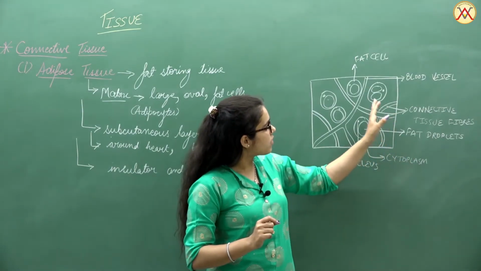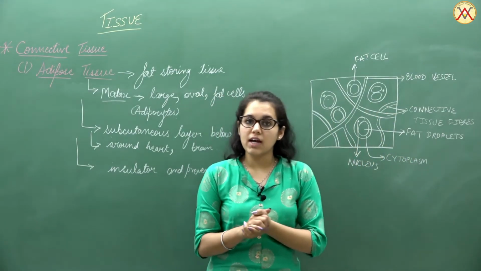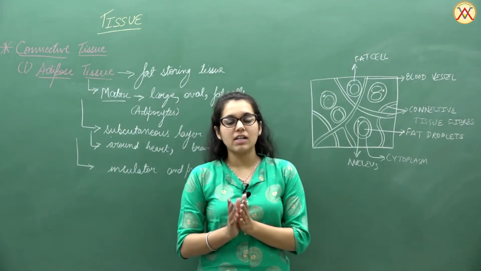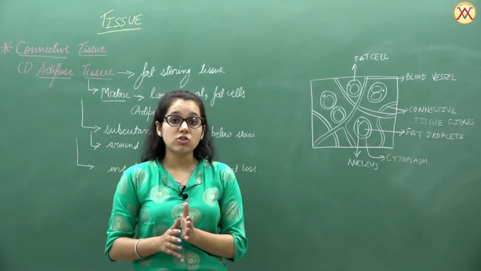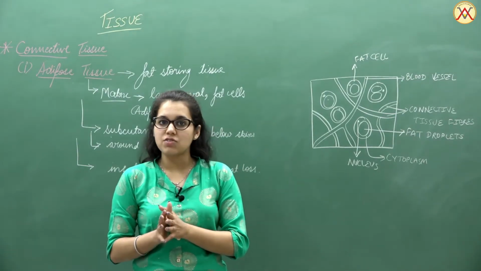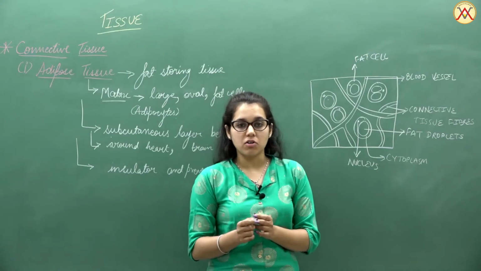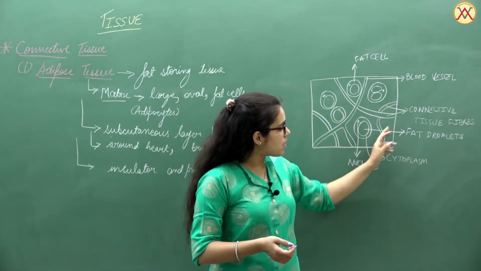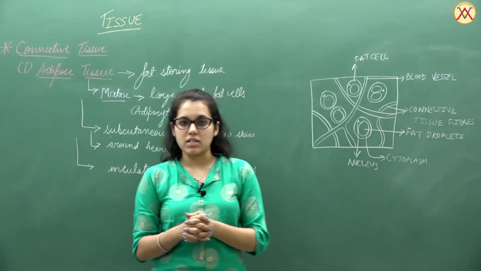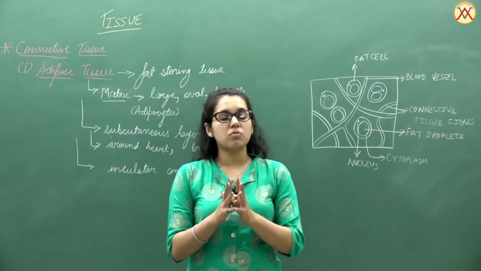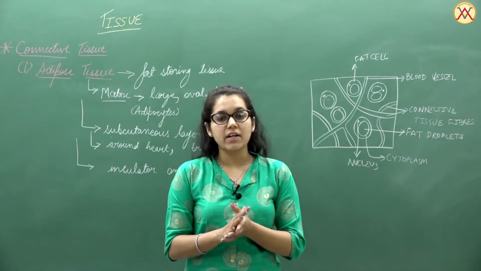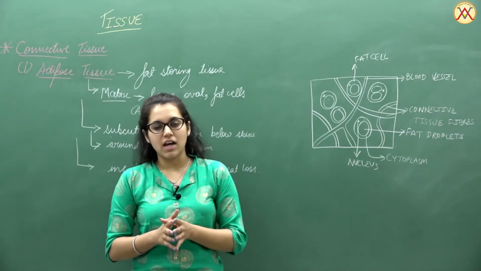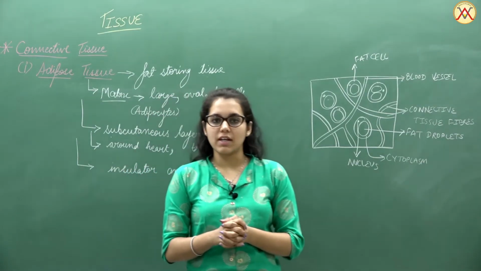And ultimately we are also saying that it contains all the different types of cells, just like the areolar tissue. That is, it will contain the mast cells, the macrophages, and also two types of fibers that we have studied, collagen and elastin. So we can say that it contains different types of connective tissue fibers. And the main motive is to store fat in the form of fat droplets, and hence it is characterized by this type and is known as the adipose connective tissue.